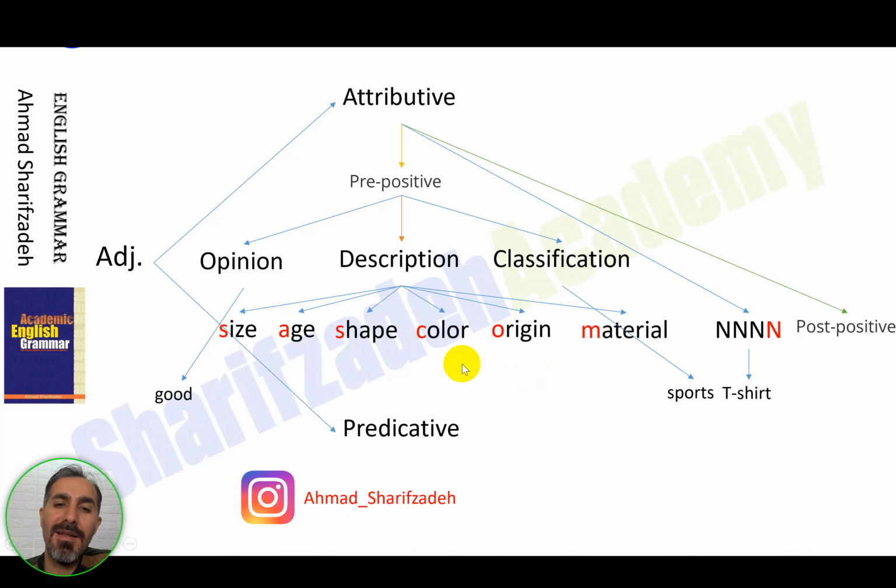And in the middle, we have descriptive adjectives, as you see here: medium, new, black, blue, Turkish, cotton, and so on and so forth. We know that in some cases we can fill out all these positions.